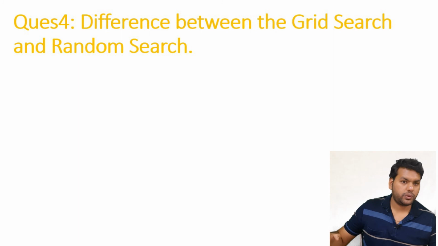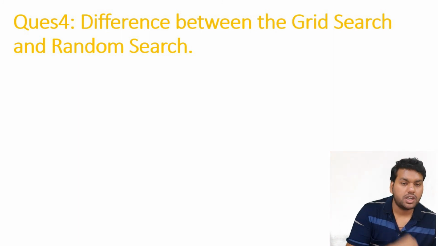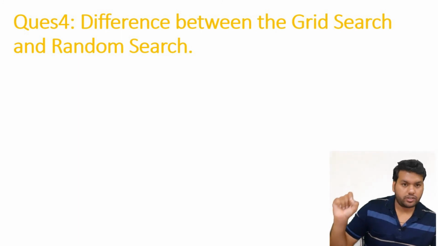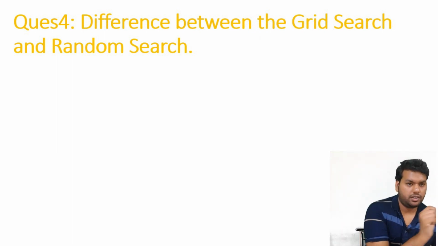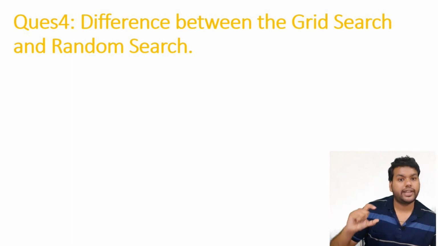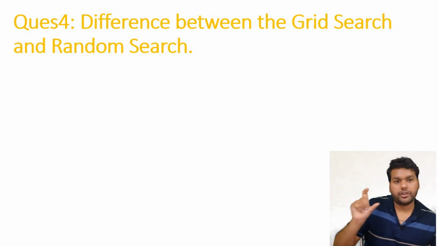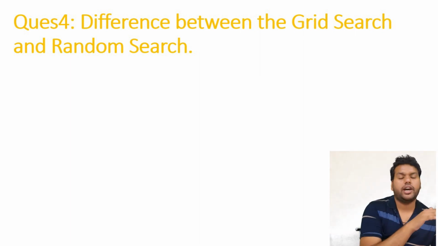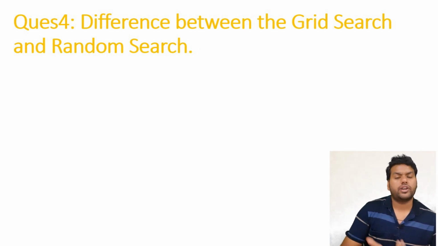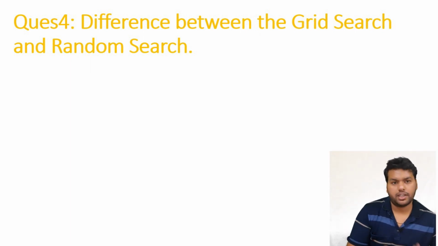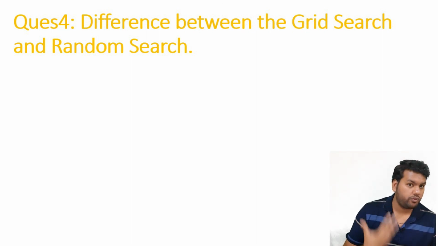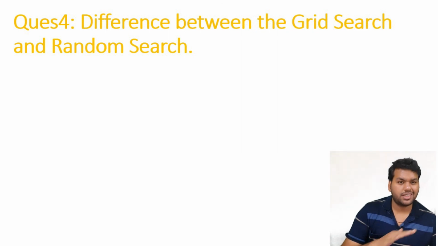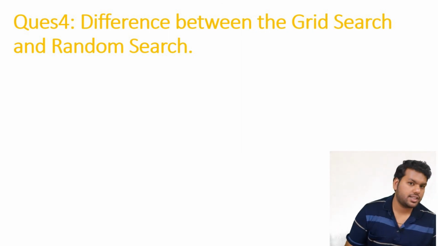To get out of this problem, we come up with random search, which does not traverse through every element of the list. It actually takes a random uniform number within some range. So that is the basic difference. In grid search we traverse every combination. In random search we just randomly and uniformly select some values for the hyperparameters and then build the model and calculate the accuracy. And in most cases random search works well compared to grid search. So this is just the basic difference between grid search and random search.